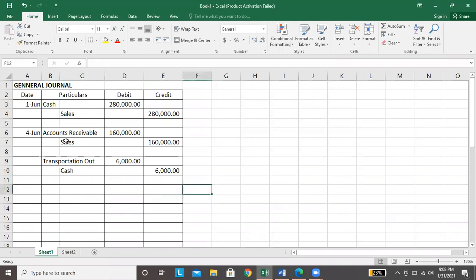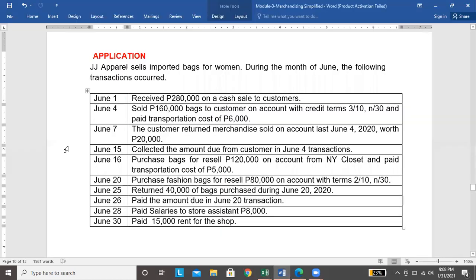Pero in this case, pinaghiwalay ko yung dalawa. But anyway, you can actually make this a single or compound entry, kasi same date lang naman nangyari yung transaction. Next, June 7, the customer returned merchandise sold on account last June 4, 2020 worth 20,000.